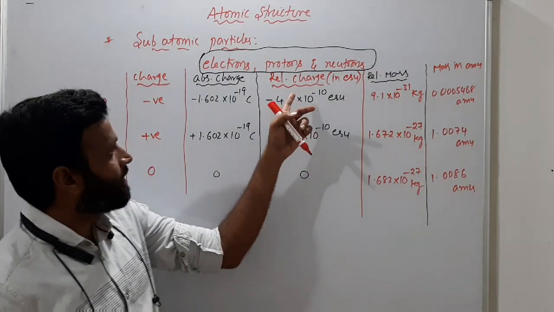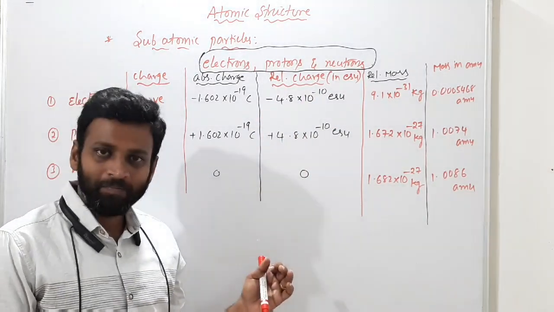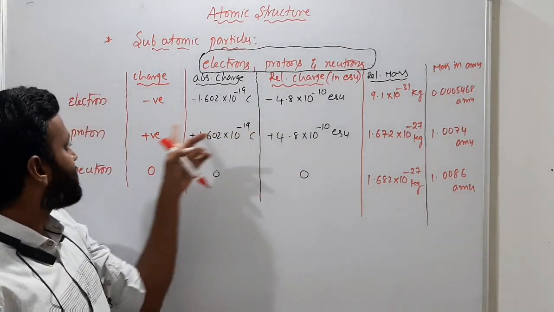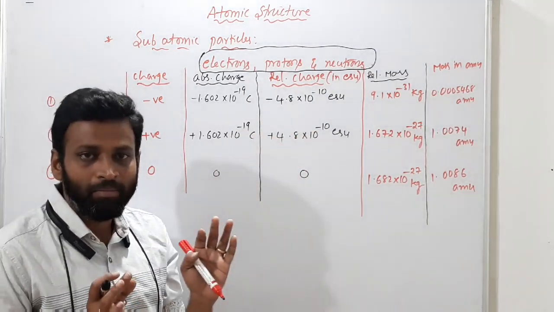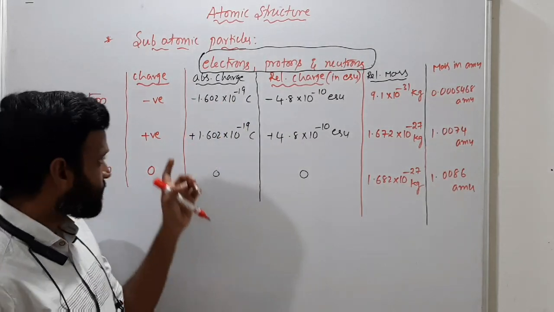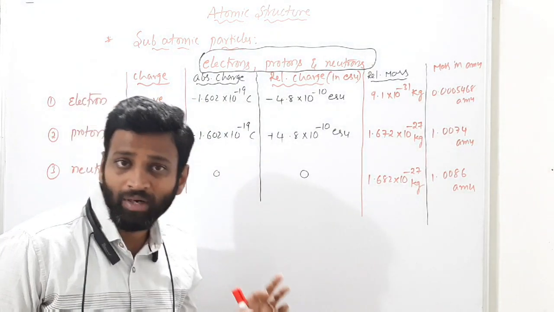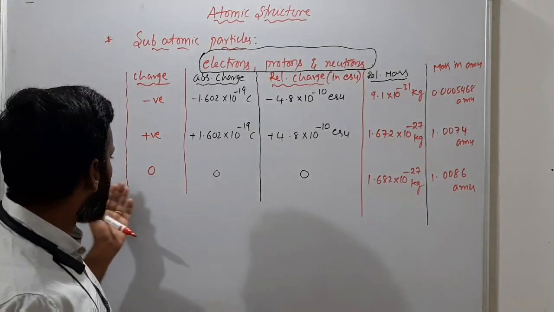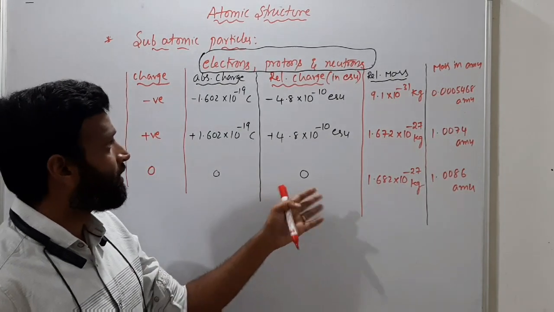Okay, so if you see the relative charge of the electron, it is minus 4.8 into 10 power minus 10, and it is plus 4.8 into 10 power minus 10 ESU for the proton. What is the difference between electron and proton charges? Quantitatively they are the same, meaning they have the same values, but only the sign is different. Negative sign for electron and positive sign for proton. Getting what I am saying? Not for mass, only for charge. Neutrons are neutral particles, they don't have any charge, even in coulombs, even in ESU.